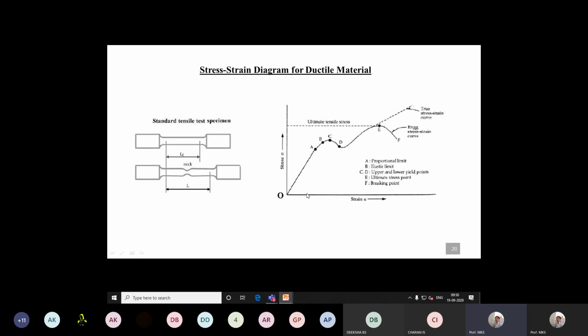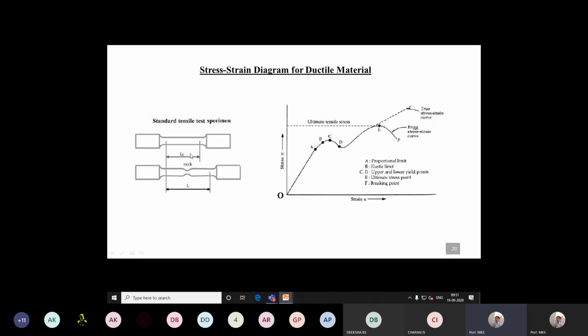When the stress increases, the strain also increases. The load goes on increasing, 0, 10, 20, 30, 40 newtons, like that. So when we increase the load, the elongation of the member takes place. Imagine tensile forces are applied on this bar, a specimen, and due to this tensile force, the bar gets expanded.